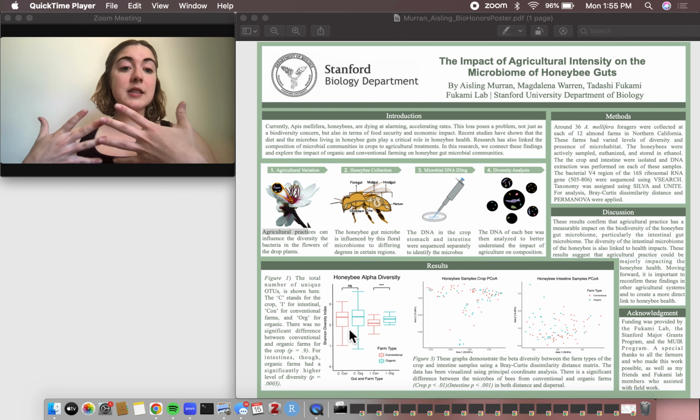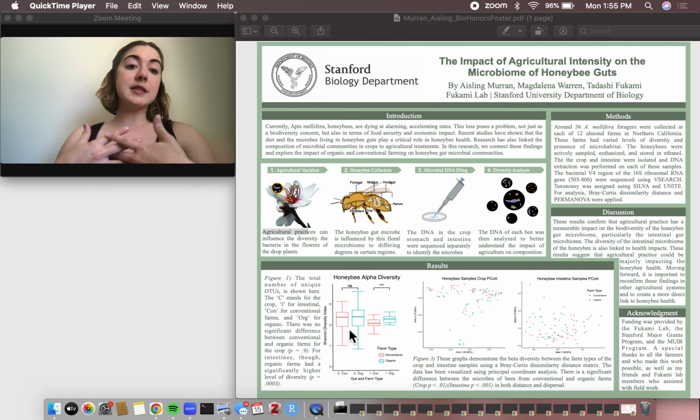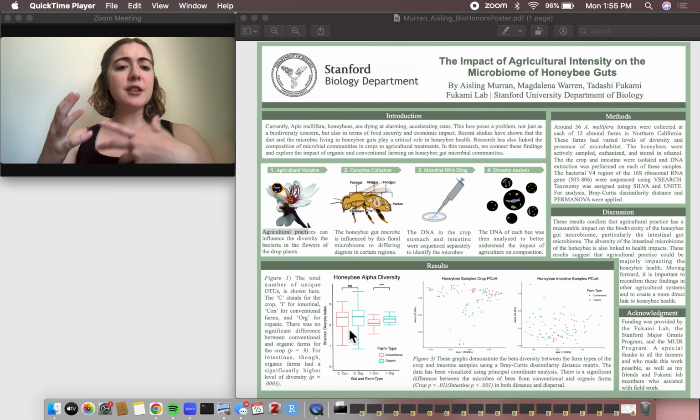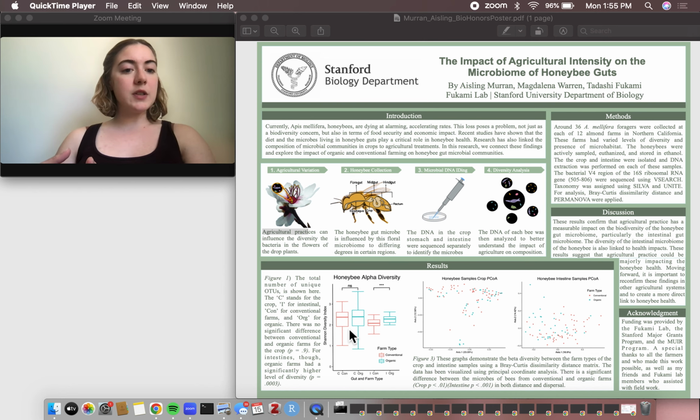The first thing is the microbiome of a gut is a bunch of microbes, bacteria, and fungus that usually impact the health and digestion of a species. We know this in humans, there's been a lot of research on that, but it's also true of other species, and bees are one of those species.